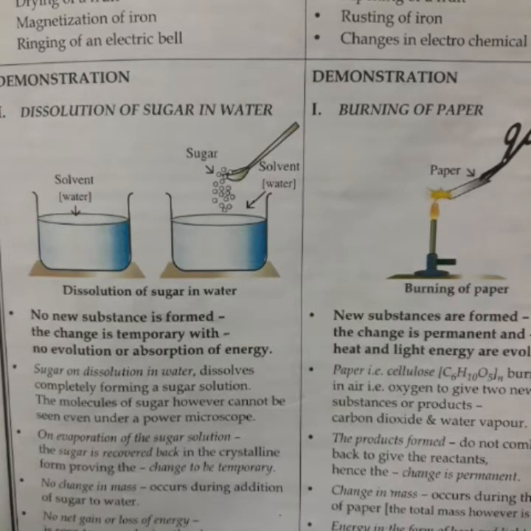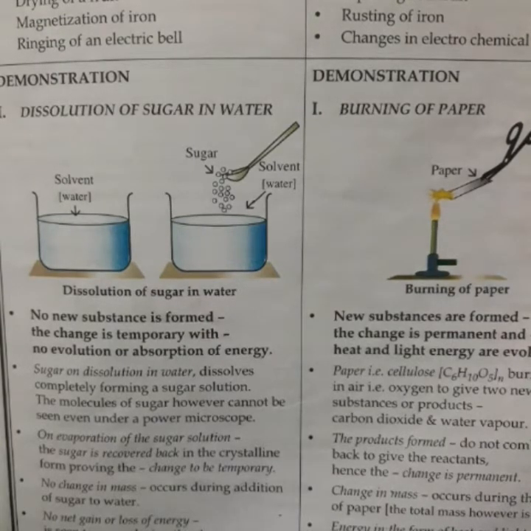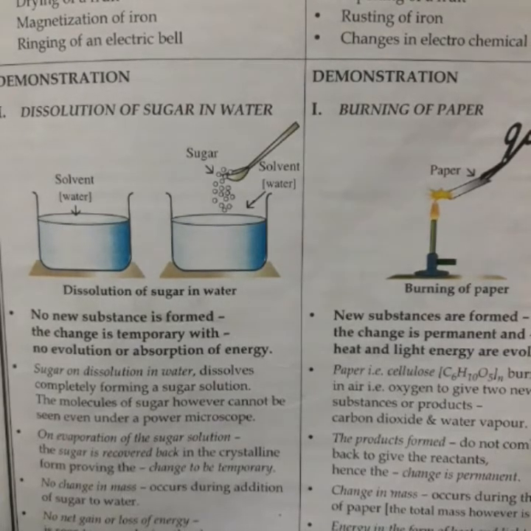Every substance possesses certain characteristic features by which it can be identified, and these characteristic features are known as properties. A substance is characterized by its physical and chemical properties. What are physical properties? Physical properties are the properties associated with physical changes and which can be determined by simple physical observation, like melting, boiling, density, color, odor.